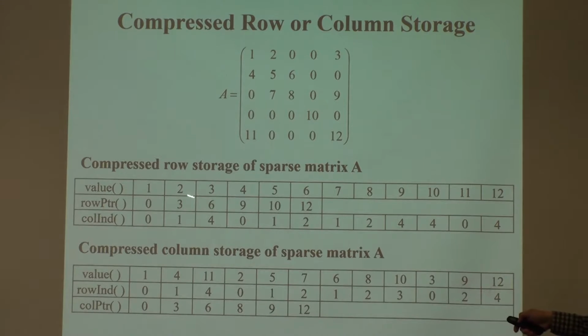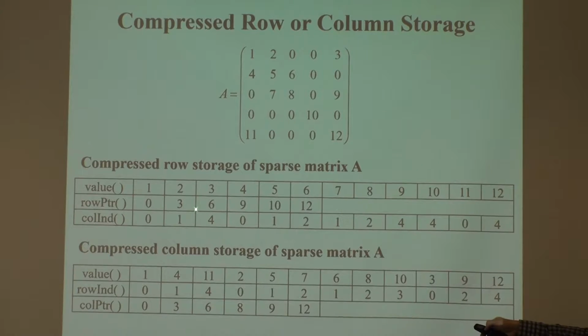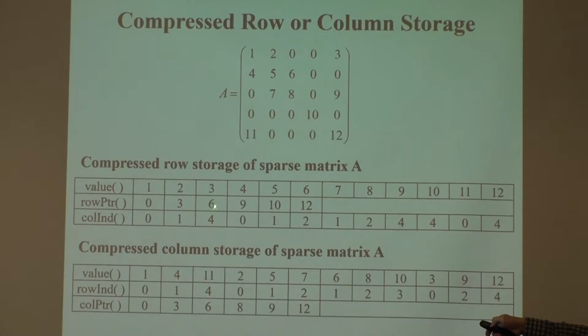Then why is there a 6? 6 is your 1, 2, 3, 4, 5, 6. This one, right? The 1, 2, 3. 6 plus 1. This starts with the third row, right? This is a row index for the first row, row index for the second row, row index for the third row. Okay. This is the row index for the fourth row, right?